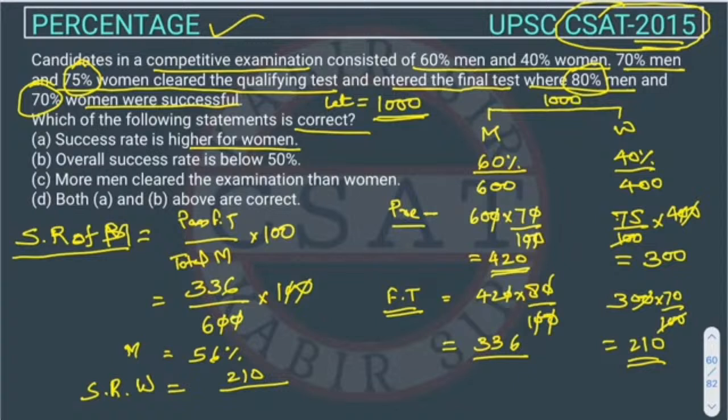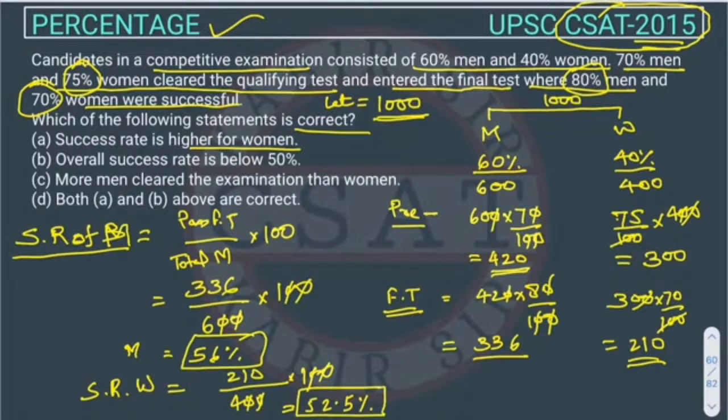What was the total number of women? 400 into 100, right? So this will come out to 52.5%, right? So the success rate of men is more than the success rate of women. So this option is wrong.